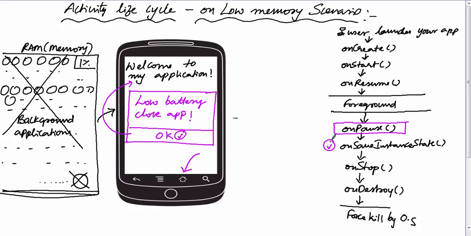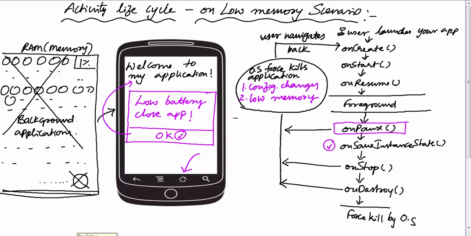So the programmer should restore all those states. After onStart, the onRestore state method will be called, and then onResume, and again your activity will become visible to the user. Here I have drawn the complete picture for configuration changes and low memory. In case of configuration changes or low memory, the OS will forcefully kill your activity and application and recreate it.